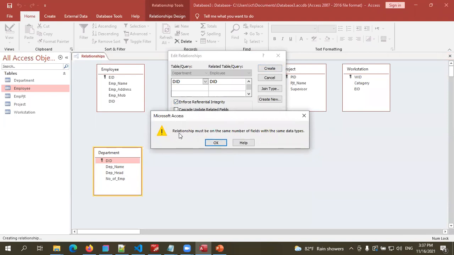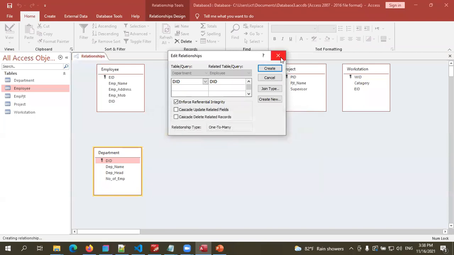Right. Now it says relationship must be on the same number of fields with the same data types. So in my one, I have made some mistake. The mistake is with the field data type, right? Let's see.